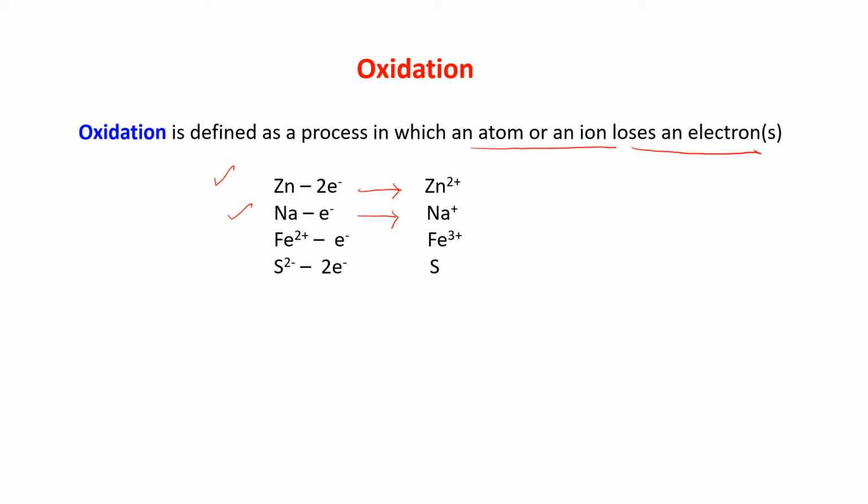When it loses 1 electron, it forms the ferric ion, Fe3 plus. S2 minus, when it loses 2 electrons, forms S. Losing electrons is always oxidation. All these are examples of oxidation.